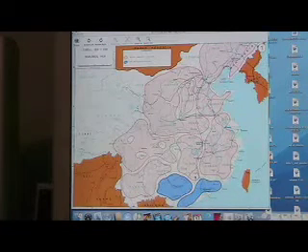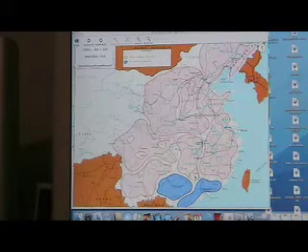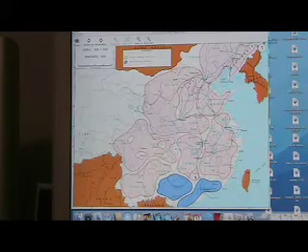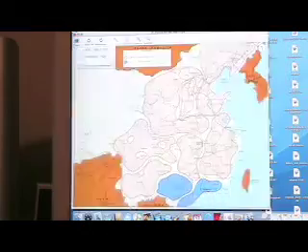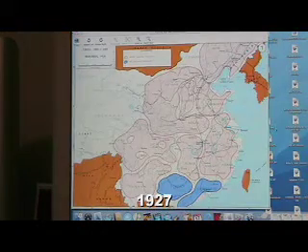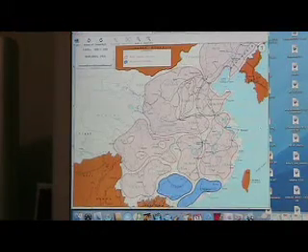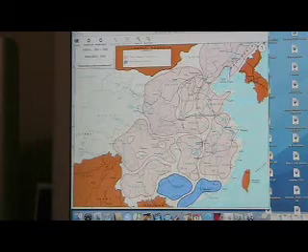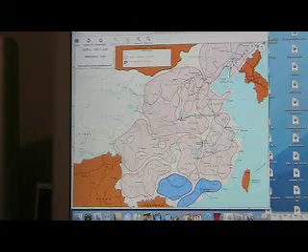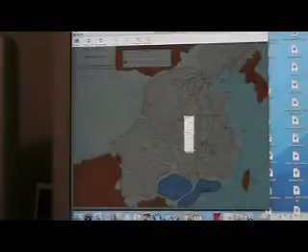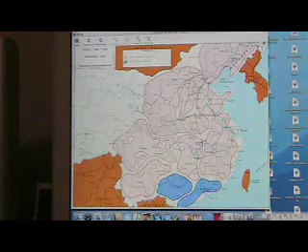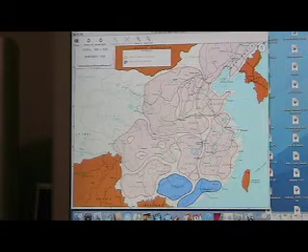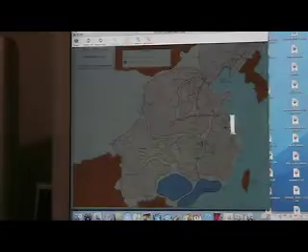Chiang led his forces, an alliance of small warlords and the Kuomintang troops, from their base in Guangdong, which is here. In 1927, the Kuomintang took the central plains of China, this area, from Wu Peifu. Soon after, they took Shanghai and the eastern coast from Sun Chuanfang.